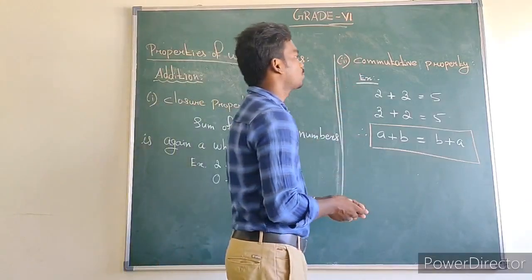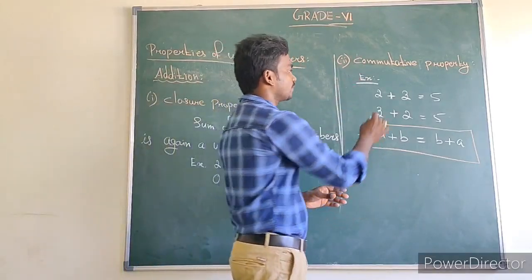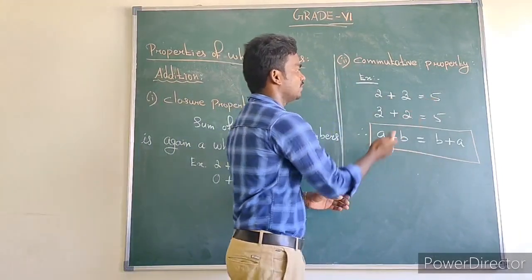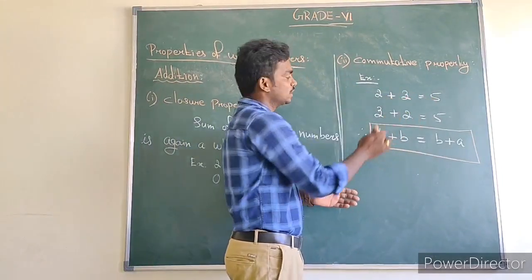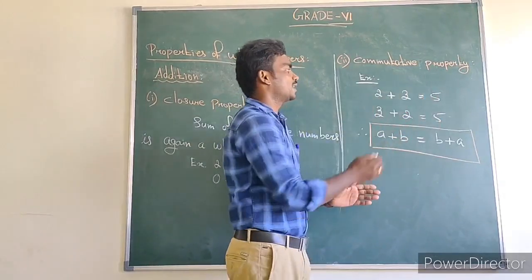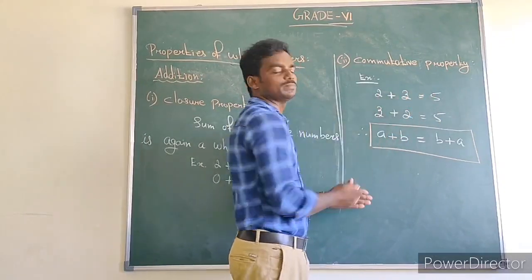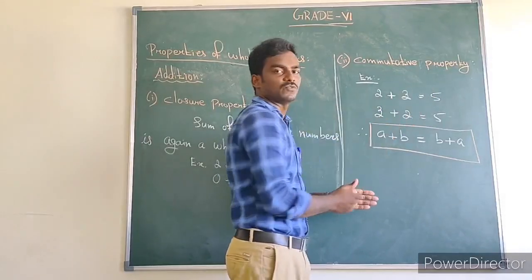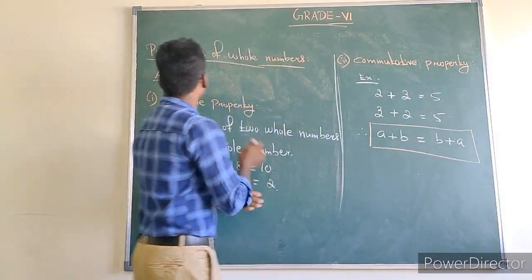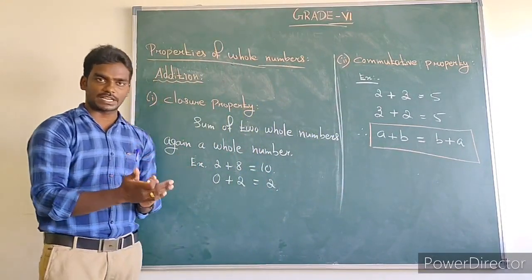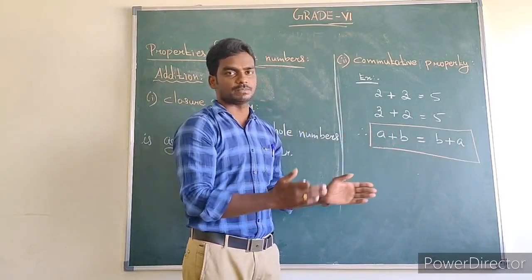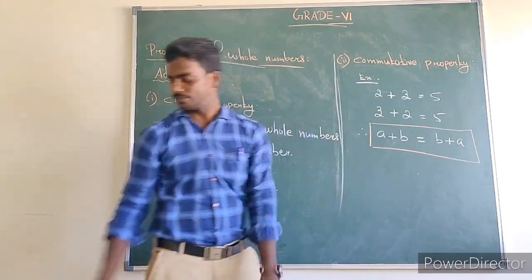Next one, commutative property. What is the commutative property? We know 2 plus 3 is equal to 5. We can interchange the order: 3 plus 2 is again equal to 5. So 2 plus 3 is equal to 3 plus 2, and both values are the same, 5. So we can write a plus b is equal to b plus a. Closure property means the sum of two whole numbers is again a whole number. Commutative property means simply that a plus b is equal to b plus a.